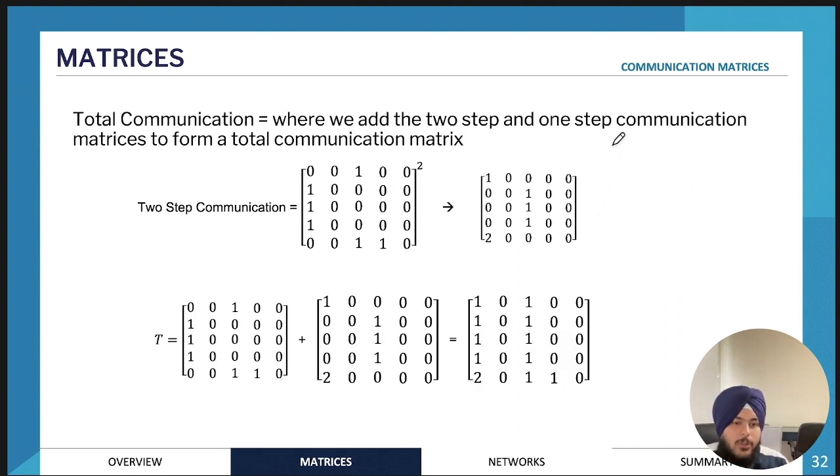And then we look at total communication. Total communication is not that important for communication matrices, but sometimes they will ask you to calculate it. The way that you would find it is to add the one-step communication matrix with the two-step communication matrix. Again, this is something that you would do on your CAS. Adding them will give you the total communication matrix. That's pretty much straightforward. There's not many uses for this particular type of matrix.